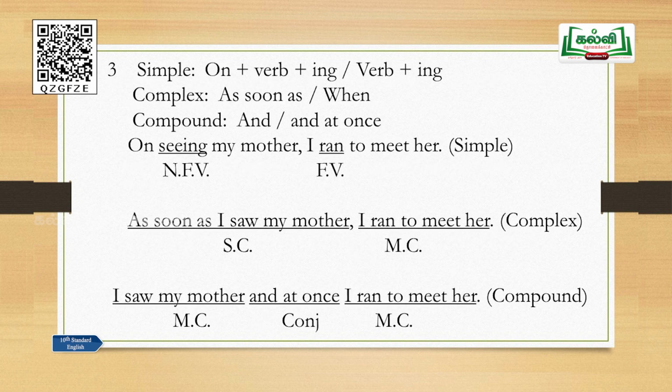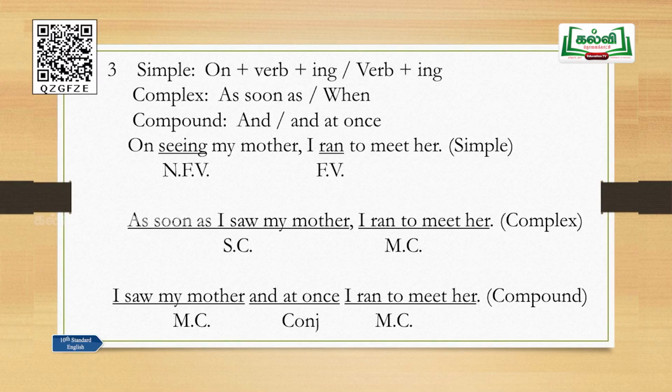Example number 3. In simple sentences, you have "on" plus verb plus ing, or verb plus ing. On seeing, on completing, on finishing, right? All these are some examples. Or seeing, completing, or finishing. So this is also correct. Any one of these two you will have in the sentence. So when you have such sentences, in complex use "as soon as" or "when," and in compound use "and" or "and at once."